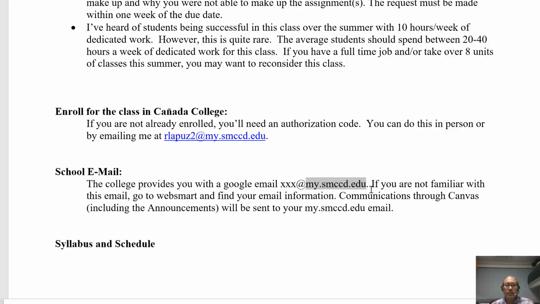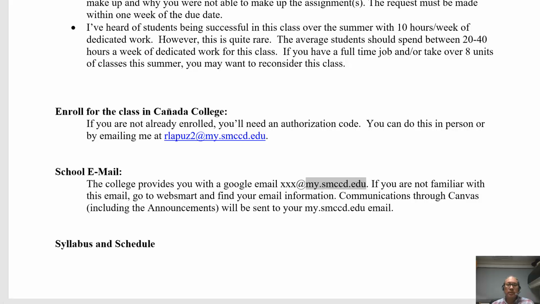If you don't know where that is, or if you have not accessed this before, you can go to WebSmart and find this information at the bottom of the home page. This is going to be important for us because any communication that we do through Canvas will be sent to this email. This includes announcements and any notifications you may have.